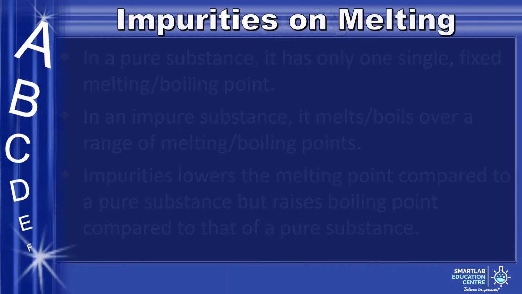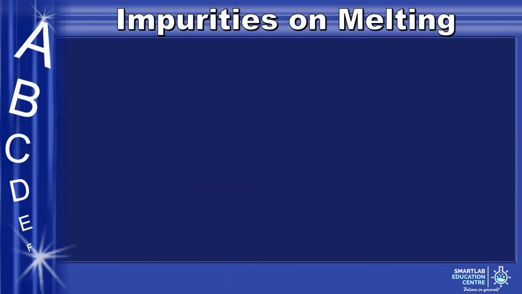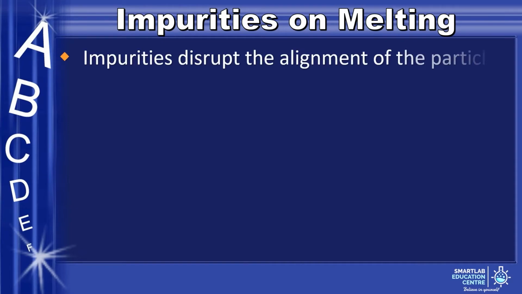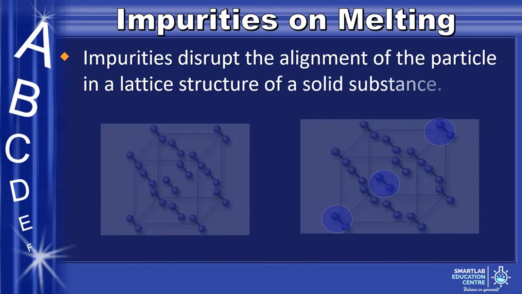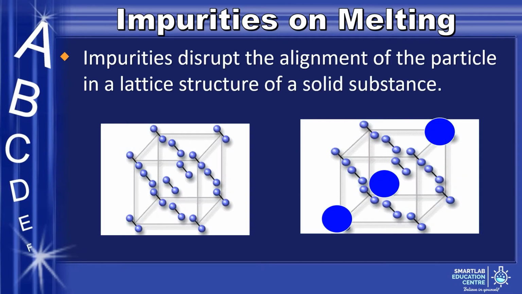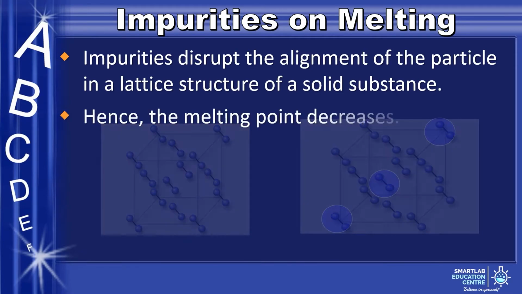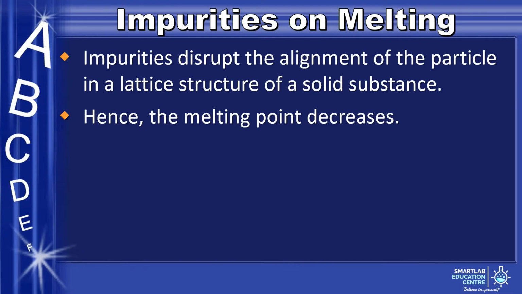How do impurities affect the melting point of a solid? Impurities disrupt the alignment of the particles in the lattice structure of a solid substance as shown in the diagram below, which weakens the intermolecular bonds between solid particles. Hence, the melting point decreases as less thermal energy is required to weaken the forces of attraction between particles.